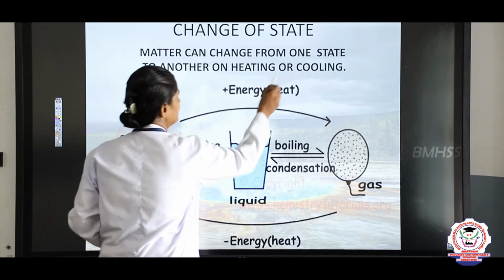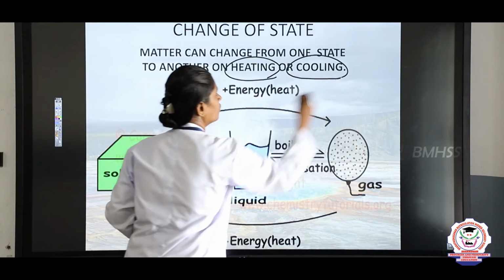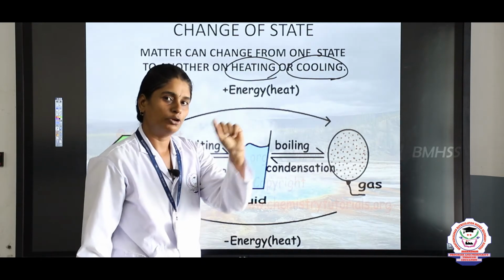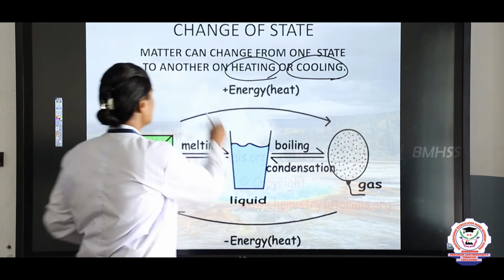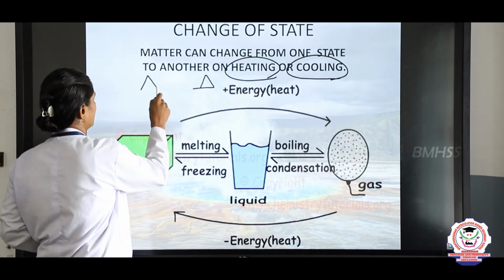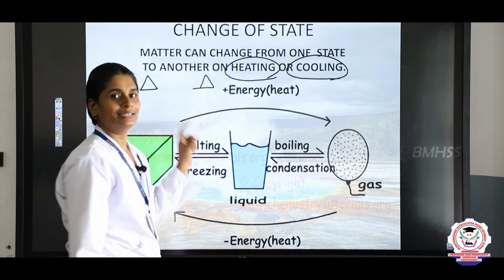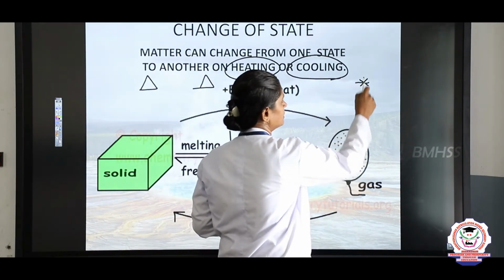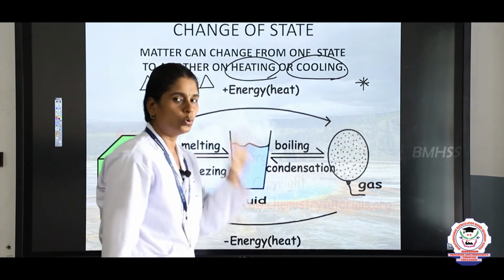So on heating or cooling. Heating, I will just simply explain to you with a symbol. This one, a triangle, means heating. And what is cooling? Simply we can put a star. So it means cooling, right.